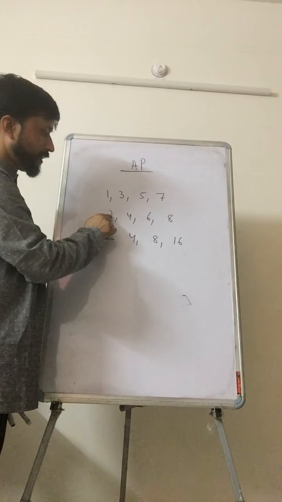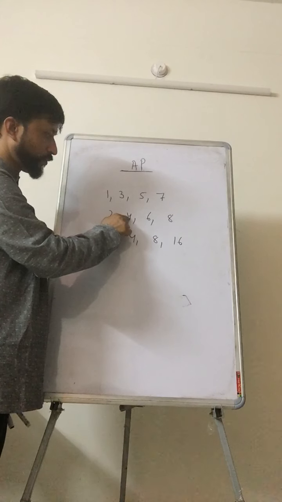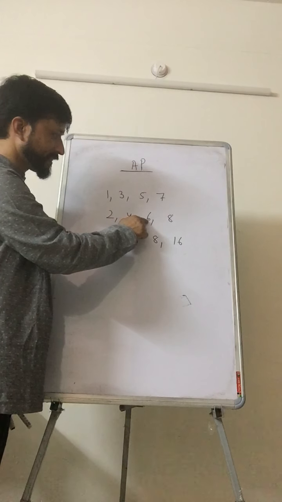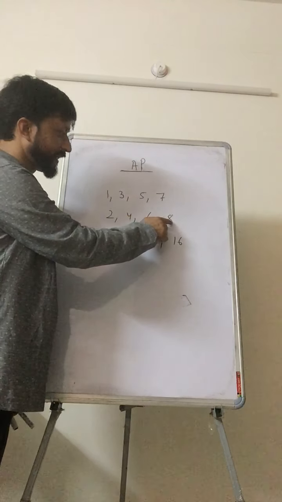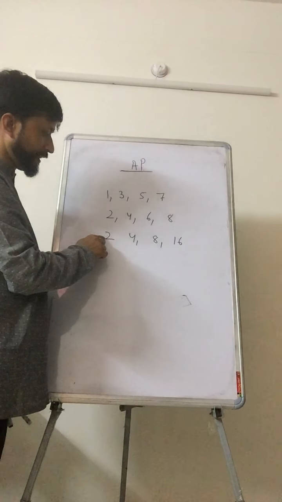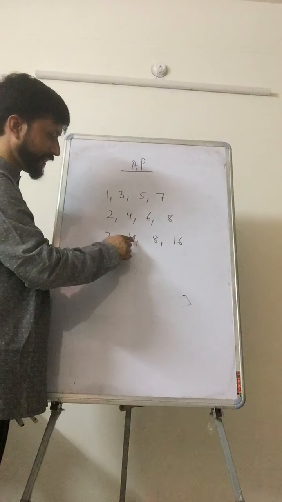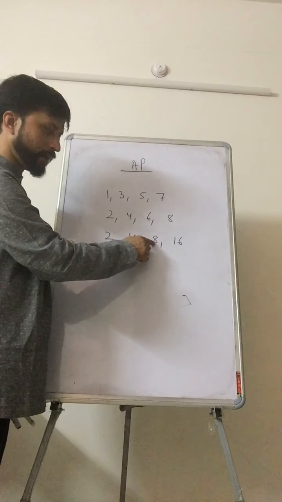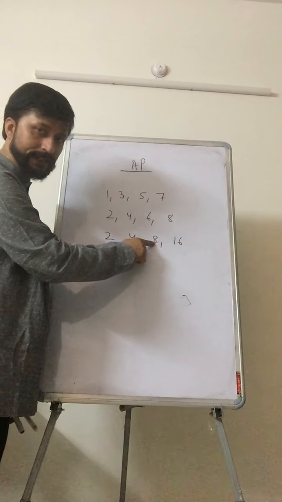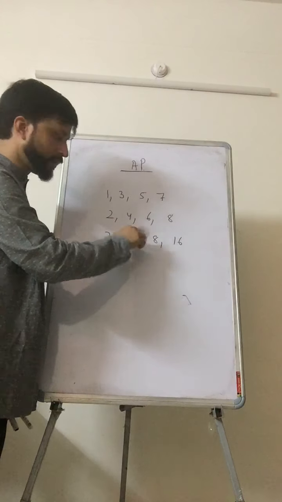But here, if you add 2, you are getting 4. Again add 2, you are getting 6. And if you add 2, then you are getting 8. What are we getting here? If you add 2, you are getting 4. If you add 2, you will not get 8, you will get 6. But here 8 is given, fine.